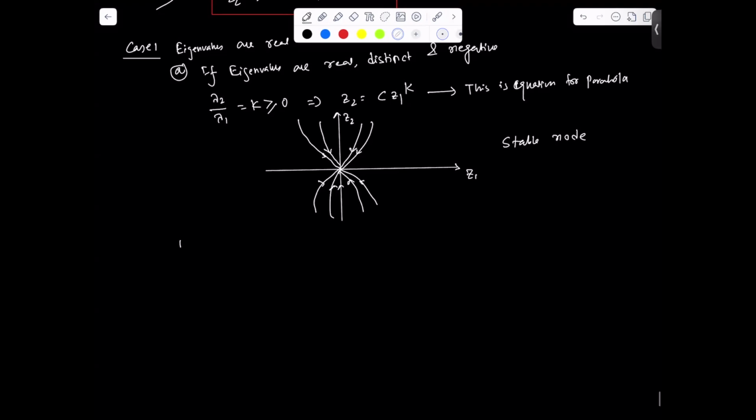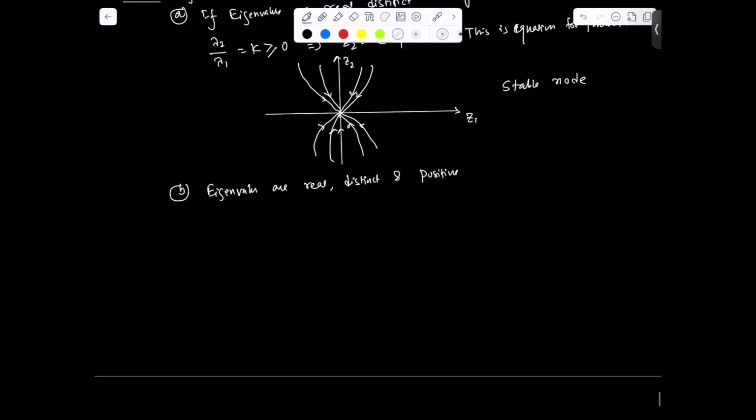And second case, if the eigenvalues are real, distinct, and positive. In that case, for example, lambda 1, lambda 2 are greater than 0.